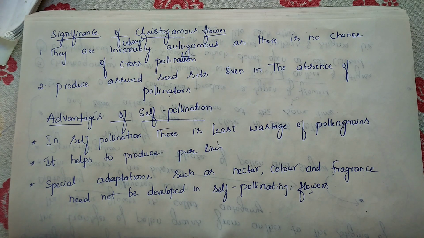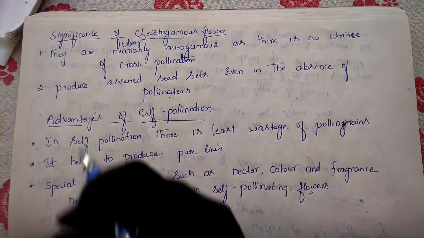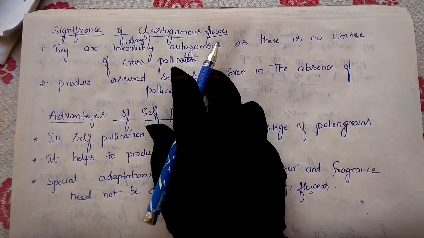So we discussed in our previous class that these two types of flowers appear in nature in a few plants. One is present above the soil, another inside the soil. Up to here we discussed in our previous class. Today let us discuss the significance of this cleistogamous flower.